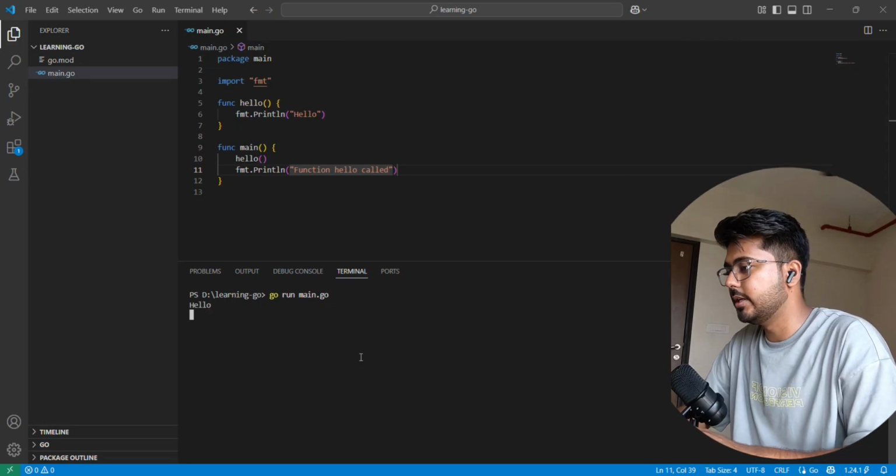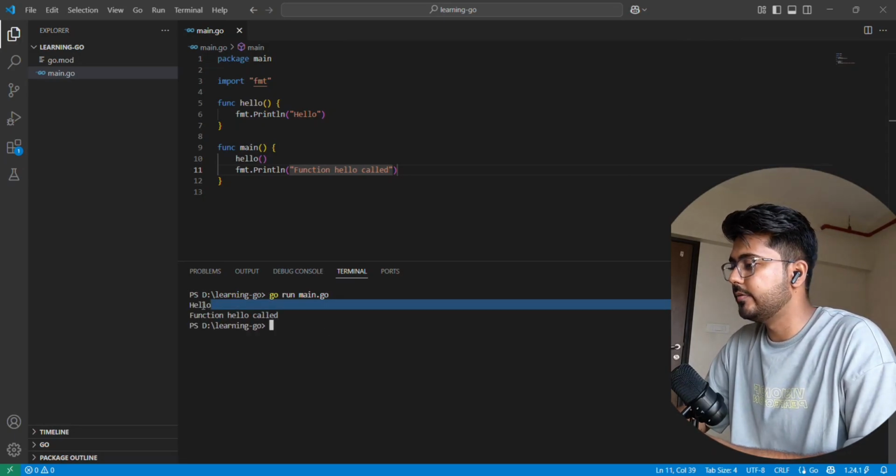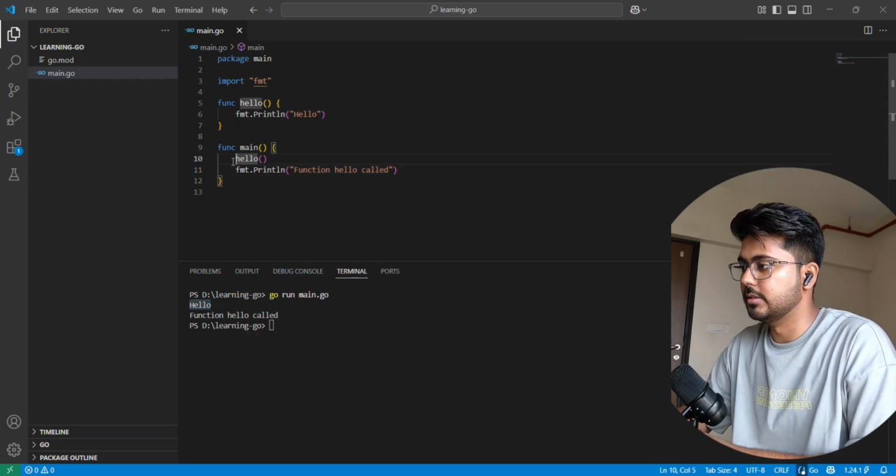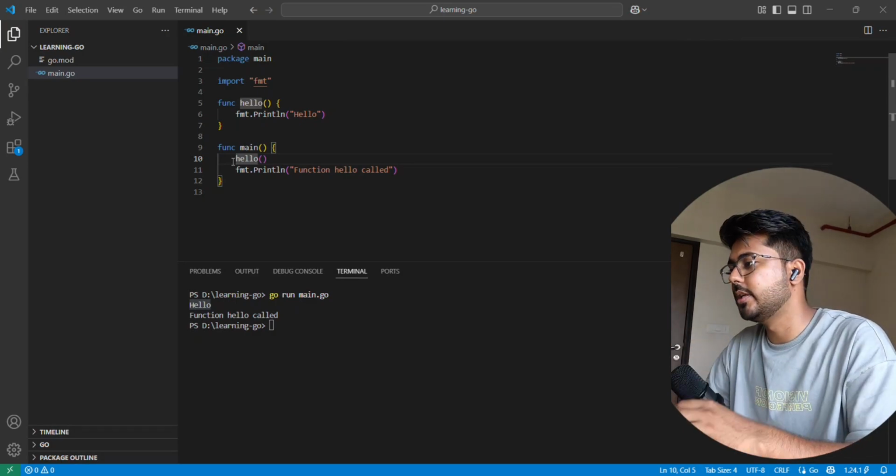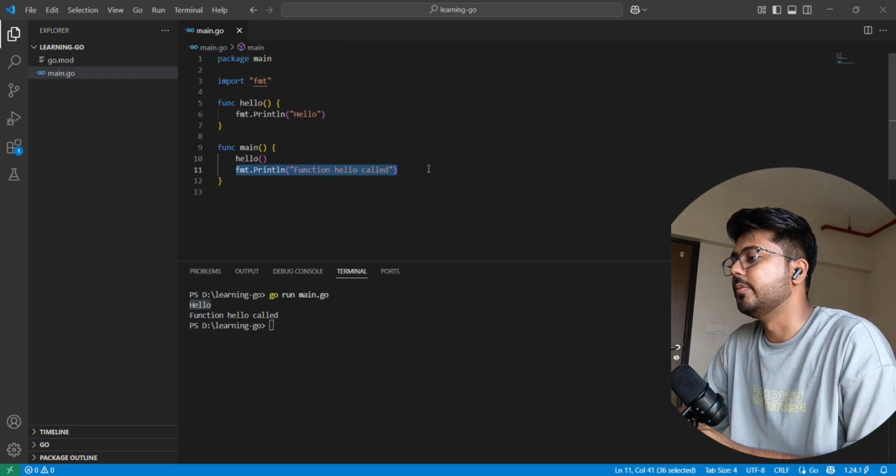Let me just run that. So what will happen is that it will first print hello, because hello is a normal function, so the line by line execution will happen, and then it will print the hello function called.